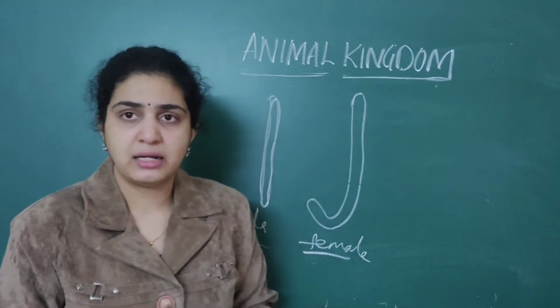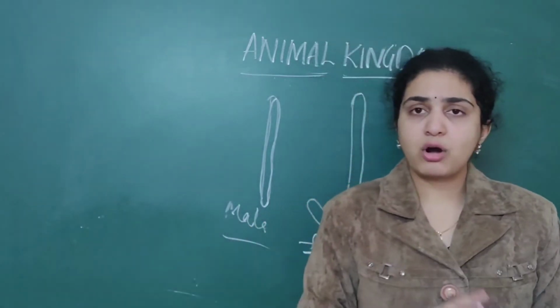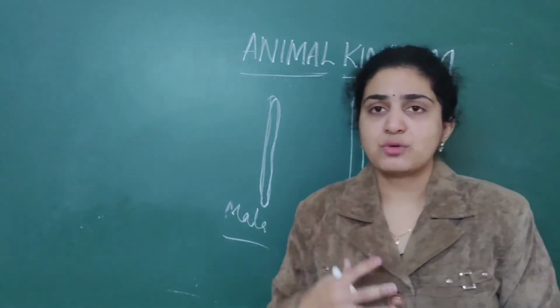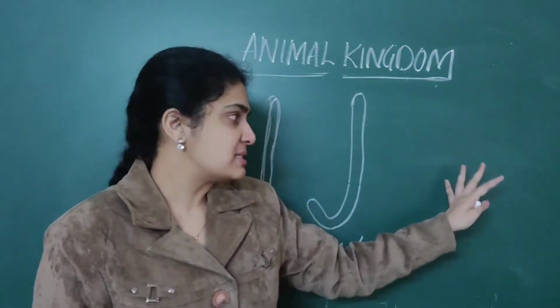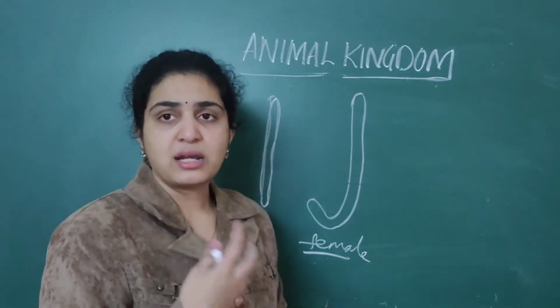What is the use of the water vascular system in Echinodermata? It helps in transportation of water, and plays an important role in locomotion also. We have given numerous examples: Asterias is starfish, Cucumaria is sea cucumber, Echinus is sea urchin.